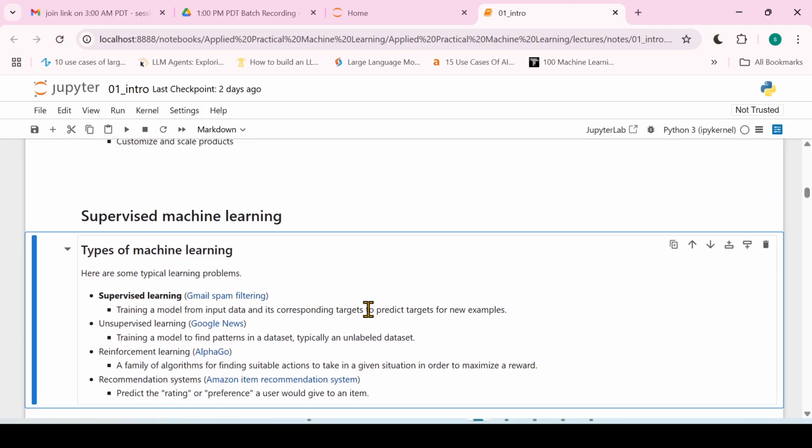Now let's talk about supervised machine learning. But before that, let's see how many types of machine learning we have. Machine learning generally has four categories: supervised machine learning, unsupervised, reinforcement, and recommendation. The spam filtering, or spam detection email, that we just discussed was an example of supervised machine learning. And recommending Google News, which we discussed earlier, was the example of unsupervised learning, right?